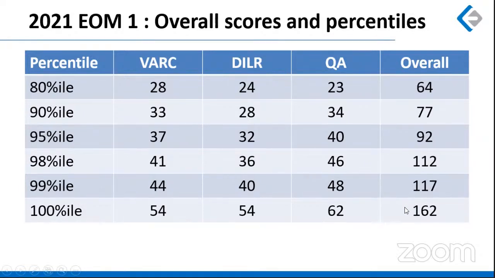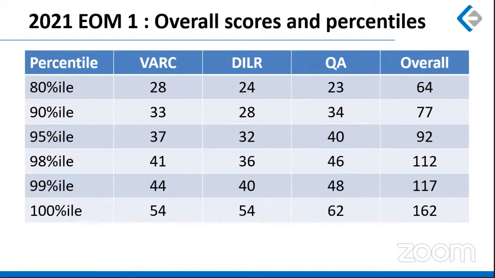Okay. Now here I want you to observe one thing, right? Just compare these scores required to get 80 percentile in QA and DI. They are 23 and 24 respectively. Look at these two. 23, 24. So they're very close to each other as of now when we compare 80 percentile. But for the upcoming slabs of percentiles, the quant score is increasing at a faster pace, right? Look at this. If you just compare 99 percentile, quant is 48, DILR is only 40. So quant score is increasing at a faster pace. Now this simply means that there were a lot of scoring questions in the QA section, a lot of one-liners where you can score quickly.